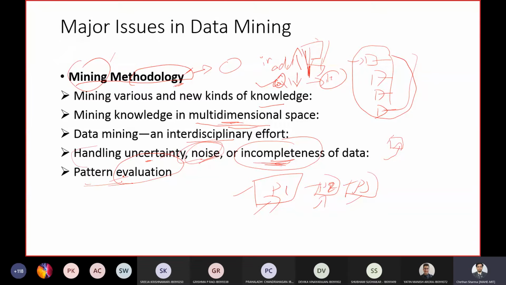And finally, pattern evaluation. All patterns generated by the data mining process, even though interesting, might not be of your need. That's why I told you P1 is not of your interest. P2 might not be of your interest, but you will tell me P2 is more interesting because that is something you might be looking for. So which pattern is interesting varies from user to user. The methodology should provide some techniques to evaluate the patterns. So this is one of the issues.